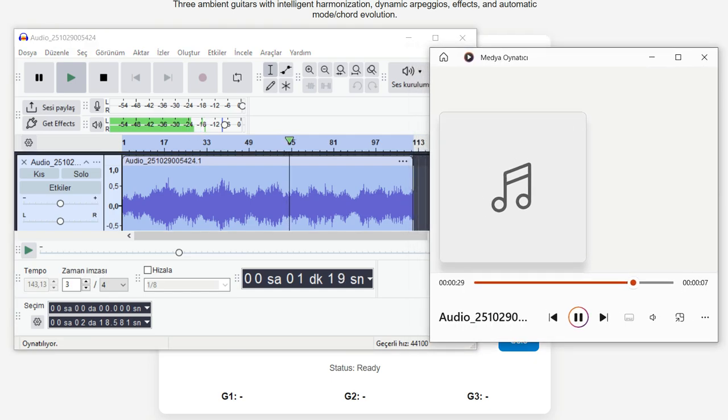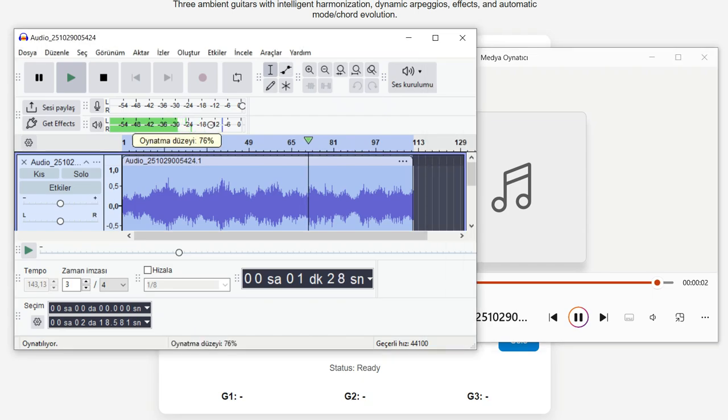Ultimately, randomization in generative music is a method of unlocking complexity from simplicity. By giving the code a set of musical rules but leaving the execution to chance, we simulate natural variation and emotional unpredictability. The resulting sound world feels spontaneous yet coherent, a balance that defines the aesthetics of modern ambient and experimental music.